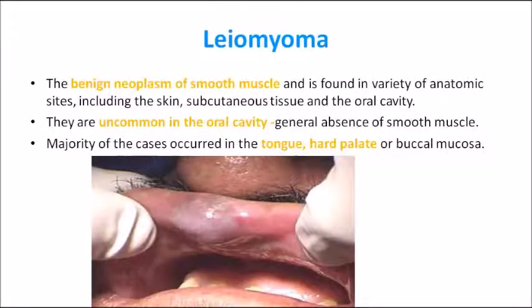Now let's learn about leiomyoma. Leiomyoma is actually the benign neoplasm of the smooth muscles. It is mostly uncommon within the oral cavity, and if it is present in the oral cavity, it is mostly seen in tongue and hard palate area. So that is a clinical picture of a leiomyoma. So benign neoplasm of smooth muscle is leiomyoma.